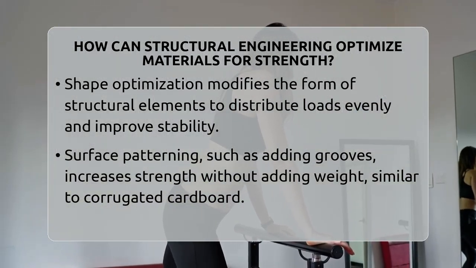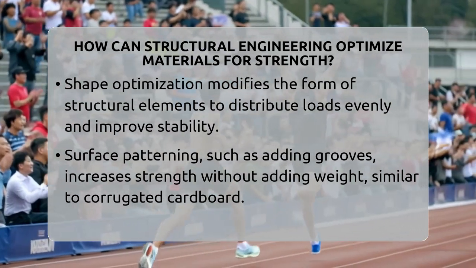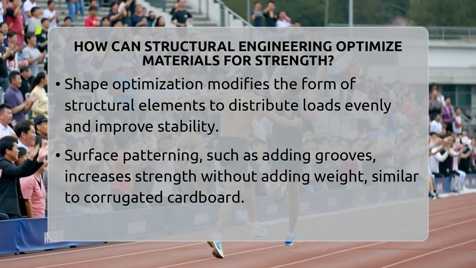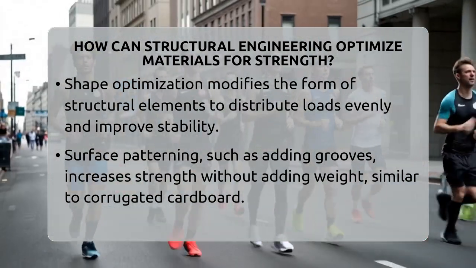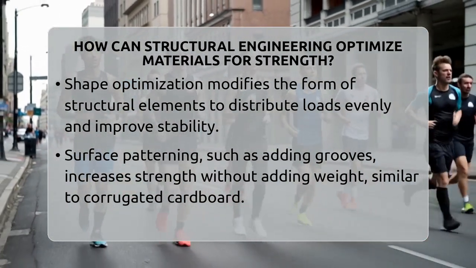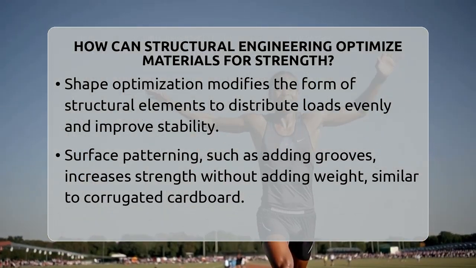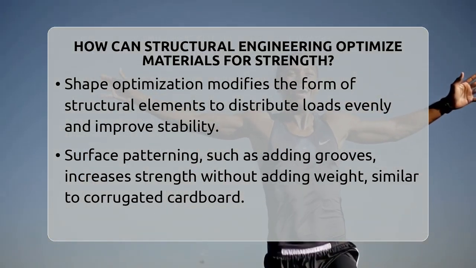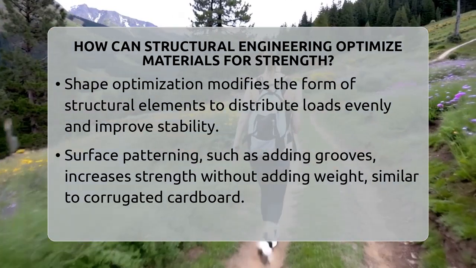Using computer simulations, engineers can design components with variable thicknesses. Areas with high stress get thicker material, while less stressed zones are thinner. Internal lattice structures with graded density are also created to maximize stiffness while keeping weight low. These advanced designs have helped build some of the most impressive architectural wonders.